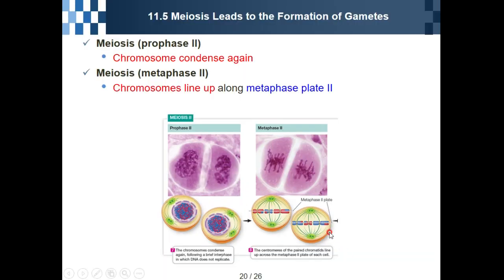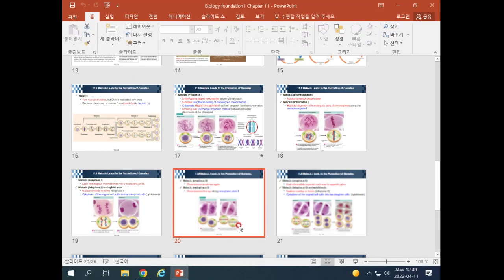This is meiosis 2, especially prophase 2. The chromosomes condense again. Next, there is metaphase 2. During metaphase 2, the chromosomes line up, like in mitosis.